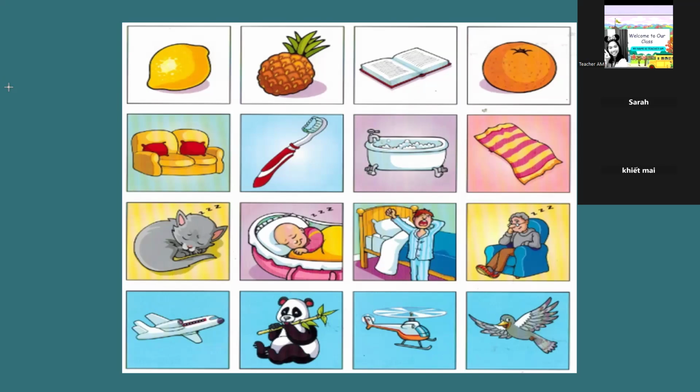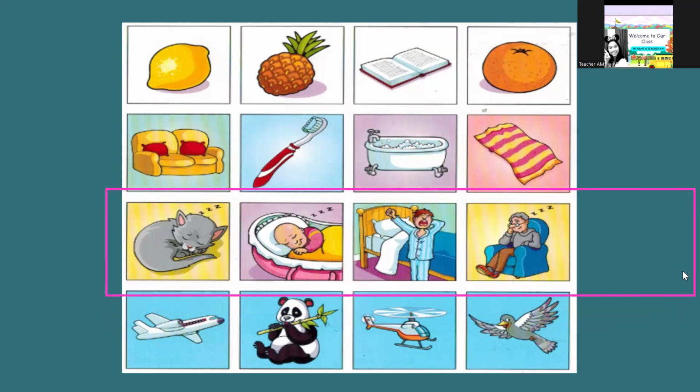Okay, so I want you to continue with column three. What are they doing in each picture? Tell me the difference. Tell me the picture that doesn't belong to the group. You can do it, Mai. In picture one, the cat is sleeping. Picture two, the baby is sleeping. In picture three, the boy is waking up.